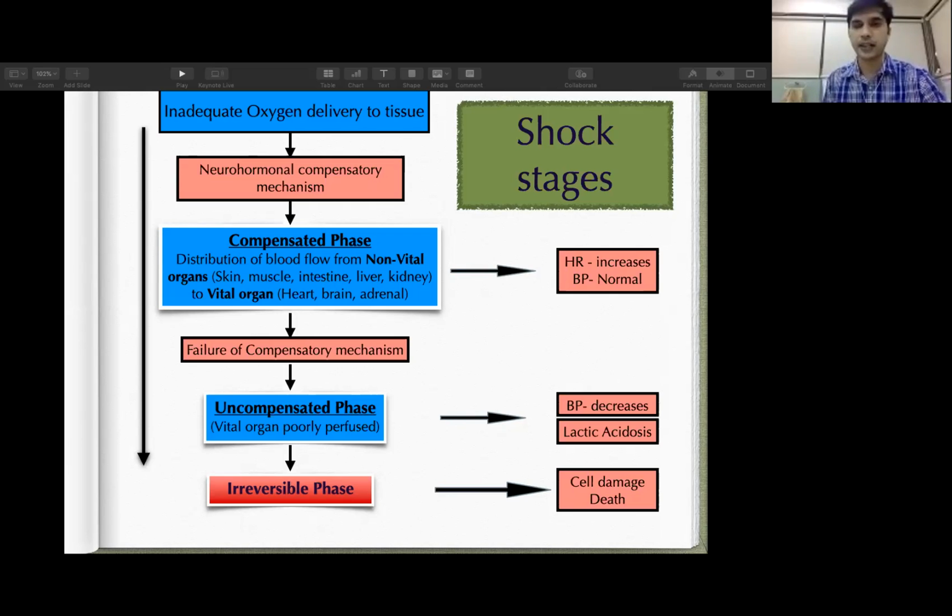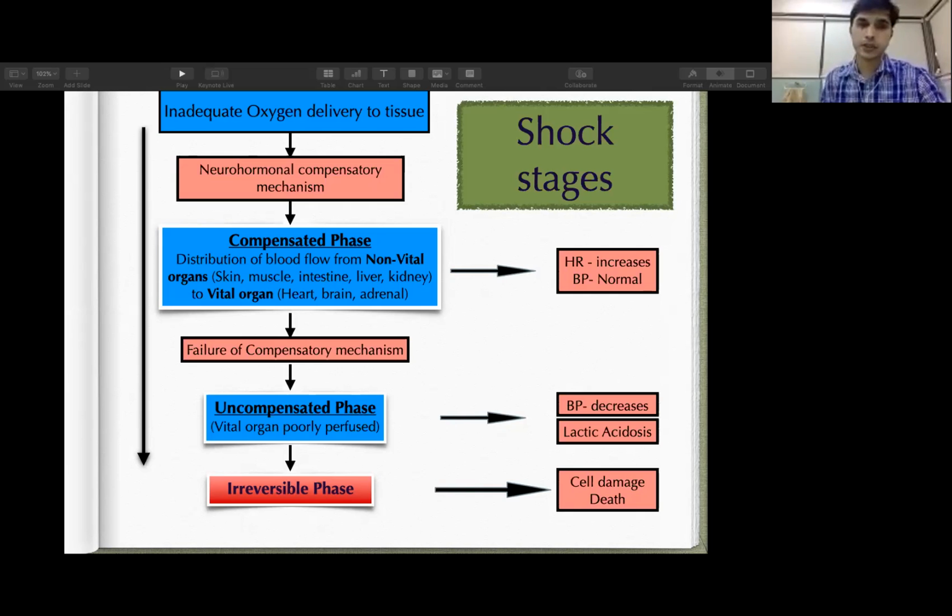So we can have lactic acidosis and hypotension in this phase. Most of the time, when we take the blood pressure as an indicator of hemodynamic compromise, it will be too late. And in some conditions, the shock progresses very rapidly. Then we may not have time and we lose the baby.